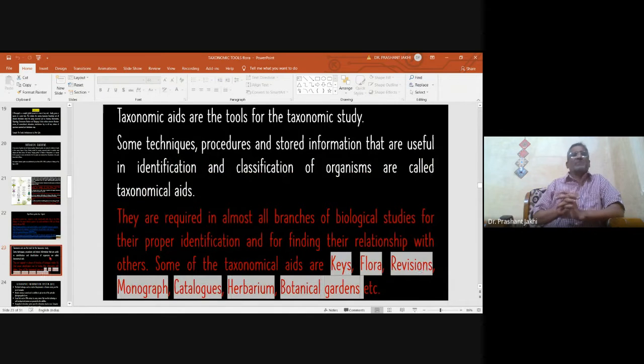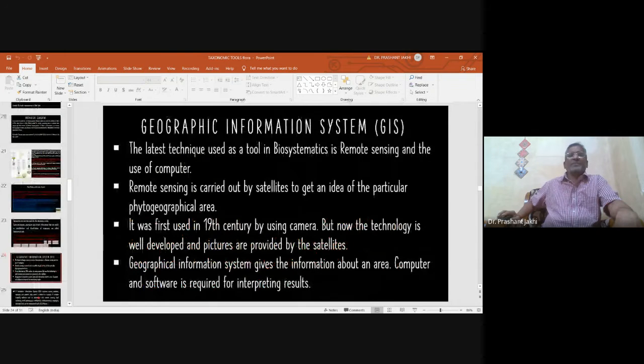Now, taxonomic aids are the tools for taxonomic study: techniques, procedures, and stored information that are useful in identification and classification of organisms. They are required in almost all branches of biological studies for proper identification and for finding their relationship with others. Some of the taxonomic aids are keys, flora, revisions, monographs, catalogs, herbarium, botanical gardens, etc.